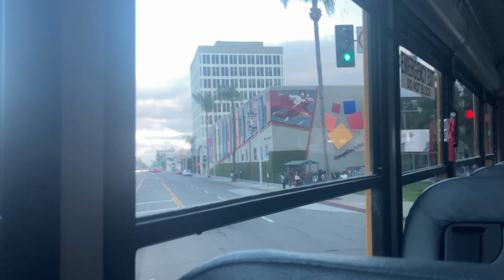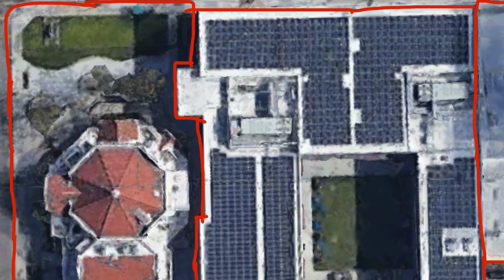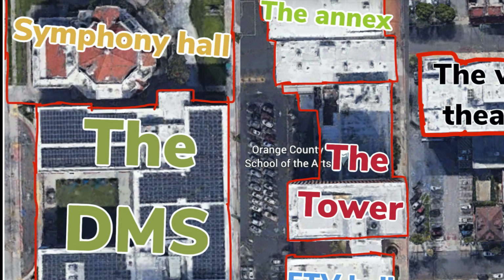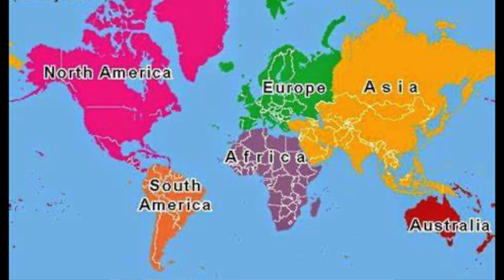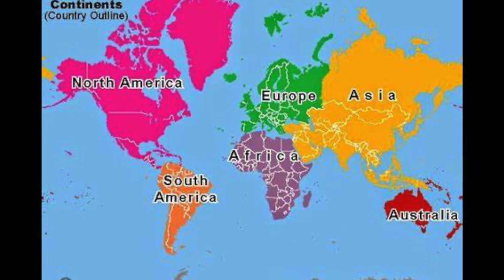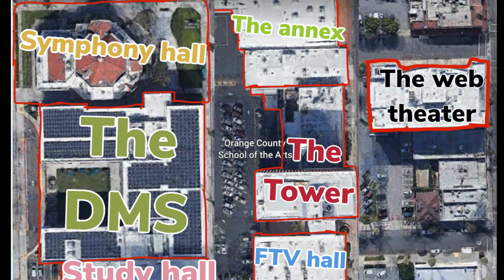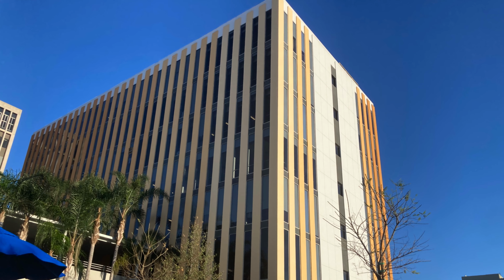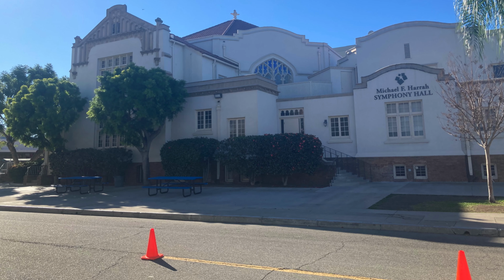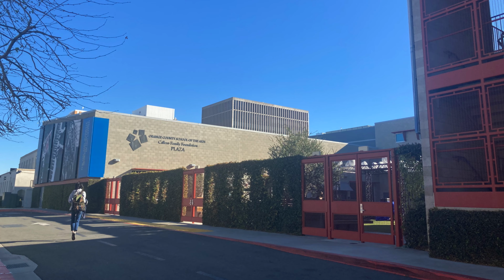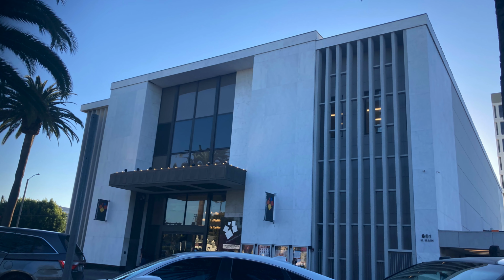So I was daydreaming on the bus as I watched my school pass on the way. I had a very interesting thought in my head. I noticed how OCSA is split up into many different parts, just like how the world is split up into many different continents. There are 7 different places at OCSA: the Annex, the Tower, the FTV Hall, the Symphony Hall, the DMS, the Study Hall, and the Web Theater.